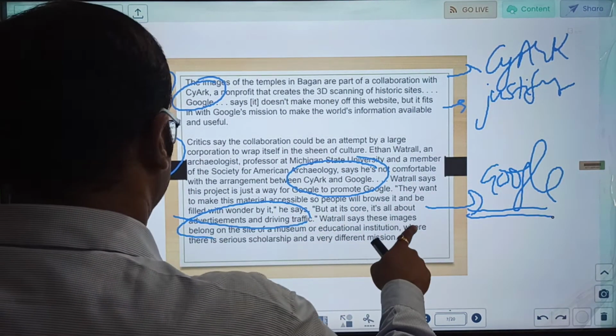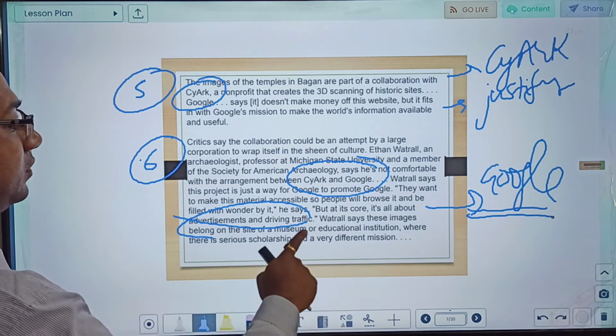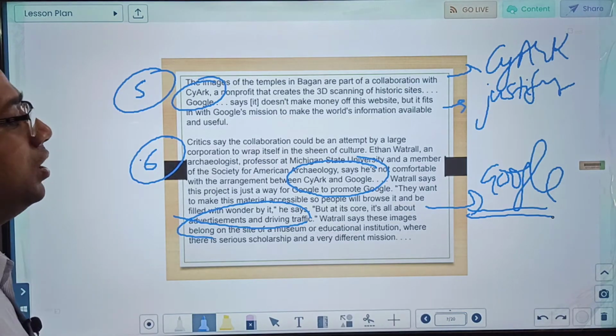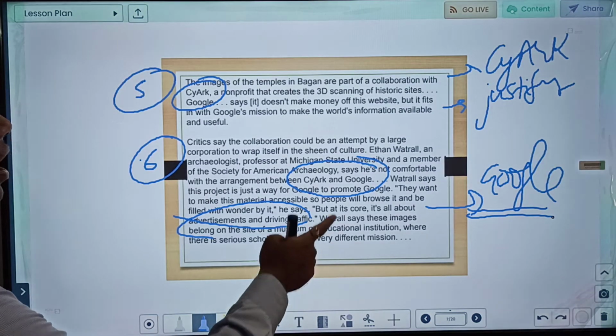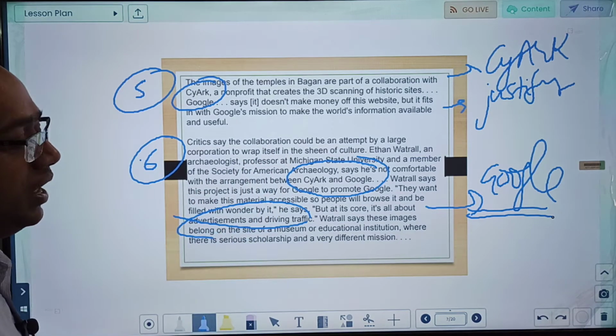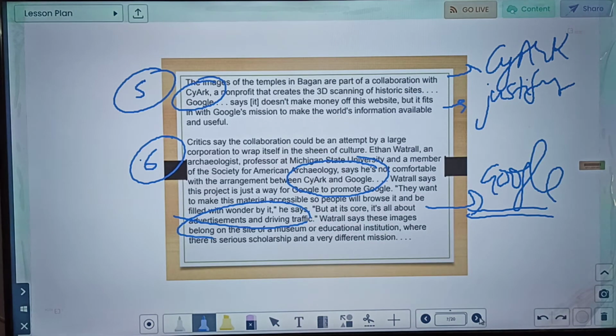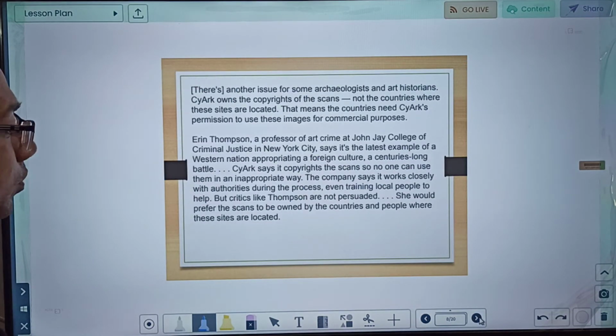Wottrell says these images belong on the site of a museum or educational institution where there is serious scholarship and a very different mission. Okay, so here they are telling that Google is just saying something, but in a way it is making the profit. Let us move further. Are there any more paragraphs or straight away questions? Let us see. So we have more paragraphs.